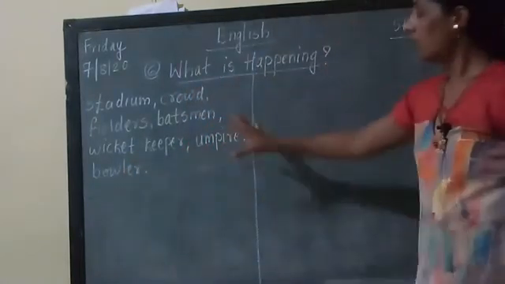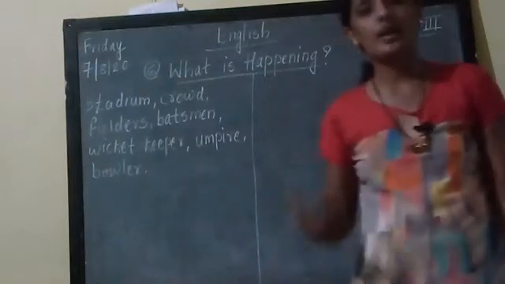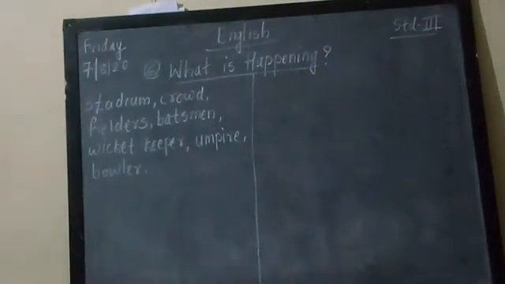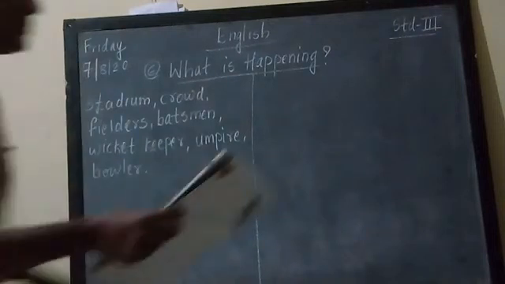In this way, some words are given, and with the help of these words, what do we have to do? We have to write down one small paragraph. Can you see those words? Are those words visible? Yes: stadium, crowd, fielders, batsmen, wicket keeper, umpire and bowler. Now we are going to write some lines on this picture. After seeing this picture, what can we write?